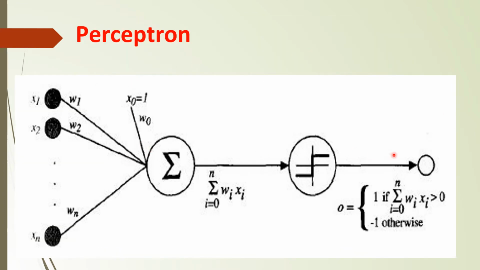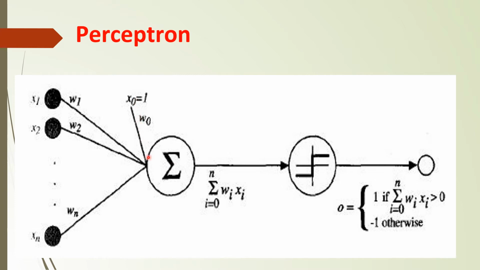So this is the diagrammatic representation. Here more inputs are there, x1, x2, etc. up to xn input values, and we can see that all the input values are allocated weights w1, w2, etc. up to wn. Then it will be moved to the summation function.